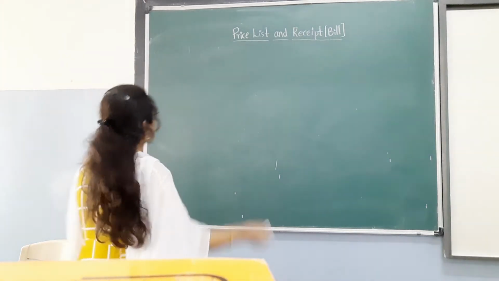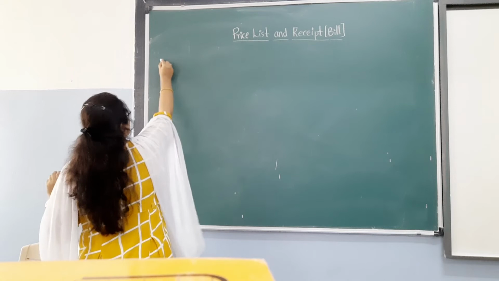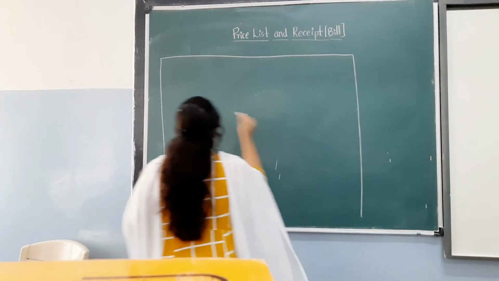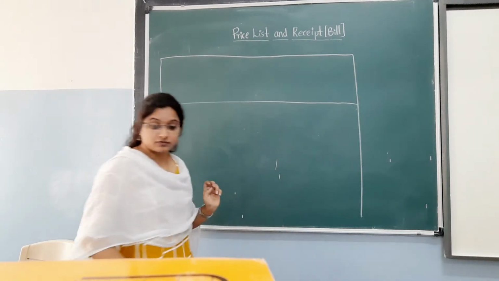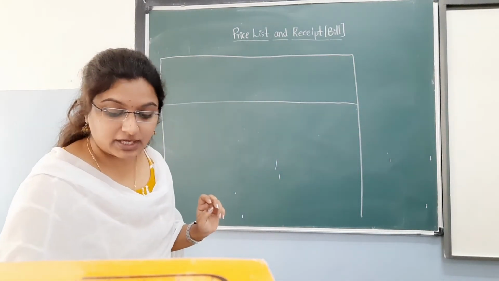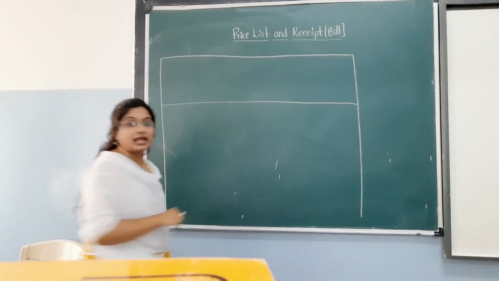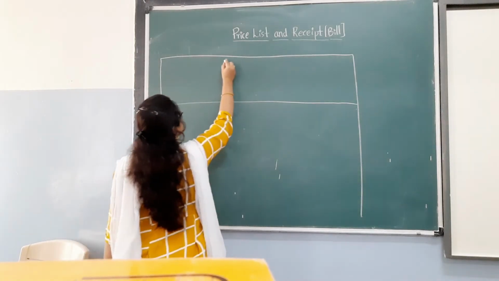Look at the board. We have to draw a box. First, we have to write the shop name at the top. What is the shop name? I have given it to you, children, in the question. What is the shop name? Bharat Textile.